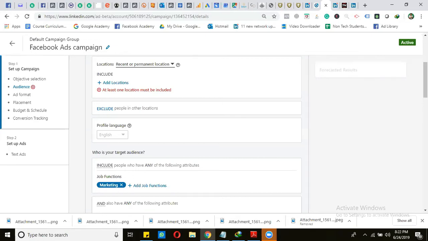using the LinkedIn targeting options, composed of influencers, decision makers, or executives of any company.